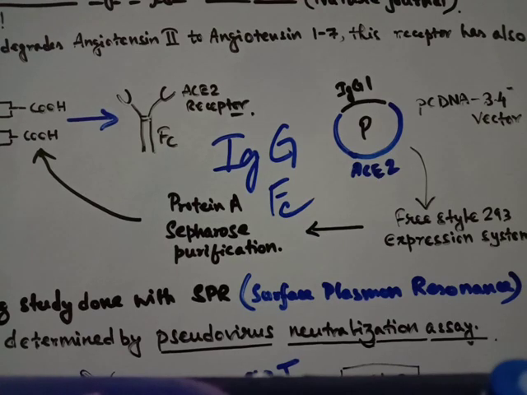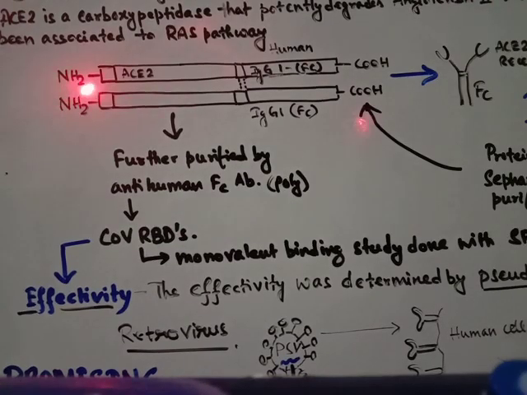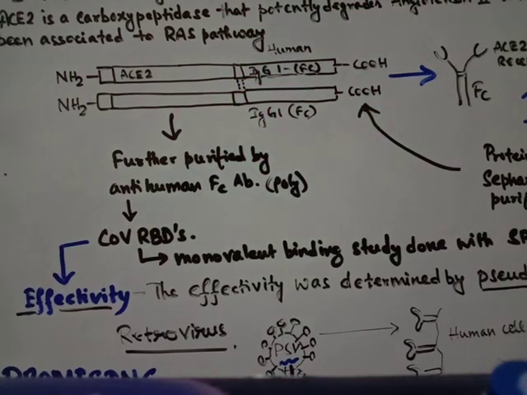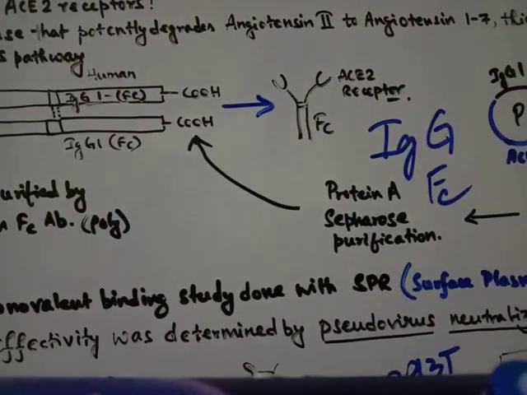So what we are left with is these kinds of protein structures. The first part over here is the ACE2 receptor, which is a human origin ACE2 receptor, and along with that it is tagged with the IgG1 Fc region, which is also of human origin. With the help of disulfide linkages in solution, they will dimerize at this point, and they will produce the structure which we are waiting to see, and it is the ACE2 receptors along with the Fc region of the IgG1 antibody, of human origin.